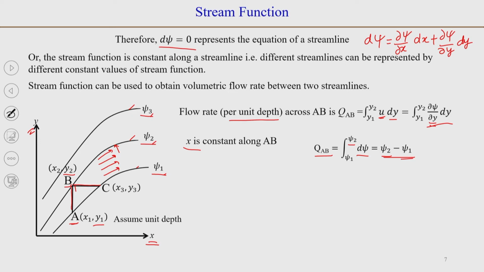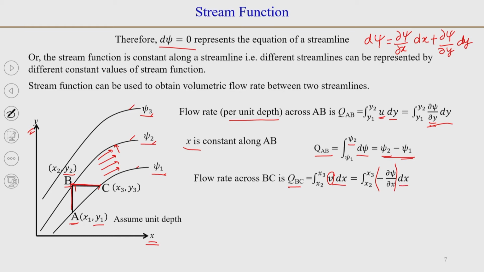Now, we will do the same exercise to find flow through section BC, again with unit depth. So, the flow rate across BC is Q_BC, and we will have V dot dA, and that will give us V dx. We will integrate it from x2 to x3, and we can replace V by the definition of V in terms of a stream function. We can replace it with minus ∂ψ/∂x into dx.